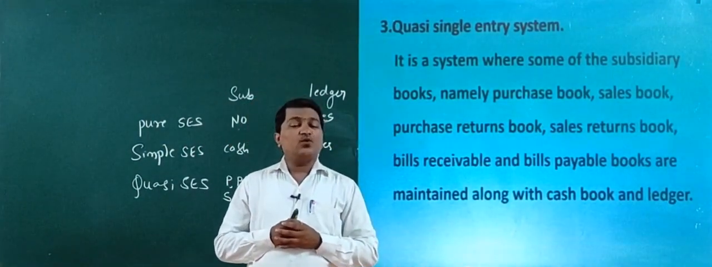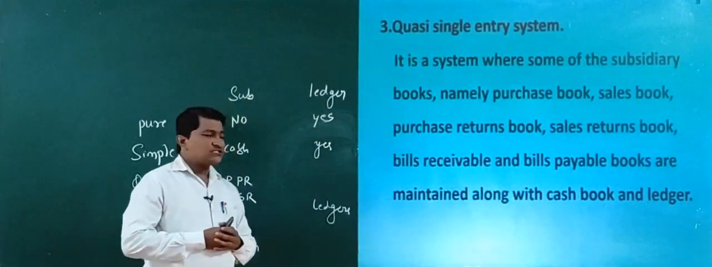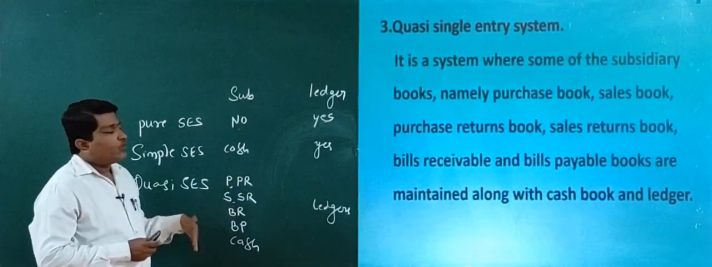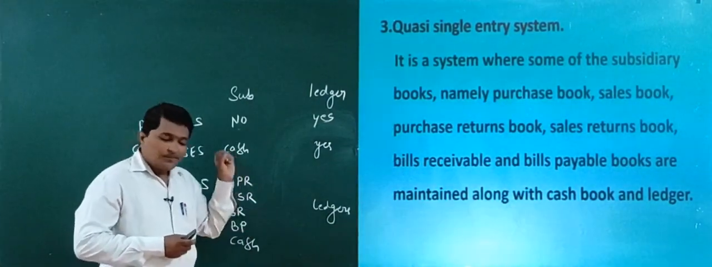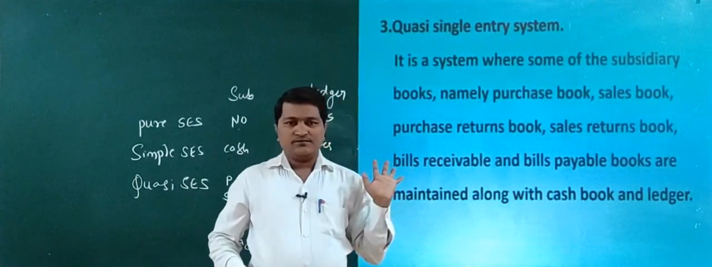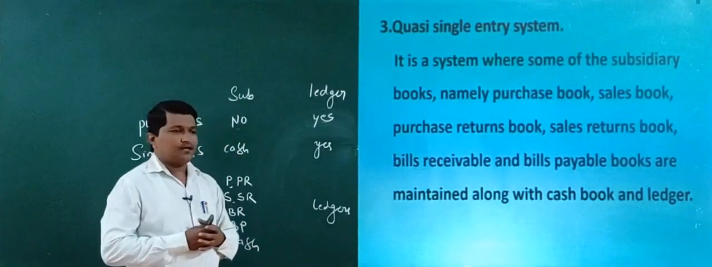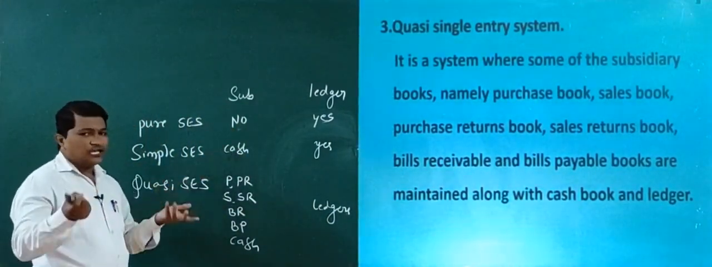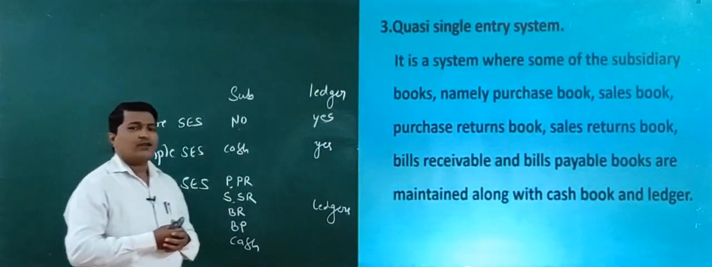So these are the three most important types of single entry system. And now my question is, in these three types of single entry system, what is the common thing? Yes, ledger. Right? Means in all the cases ledger accounts must be recorded. But in some cases no subsidiary book is maintained, in some cases only cash book is maintained, and in the last case some of the subsidiary books are maintained.